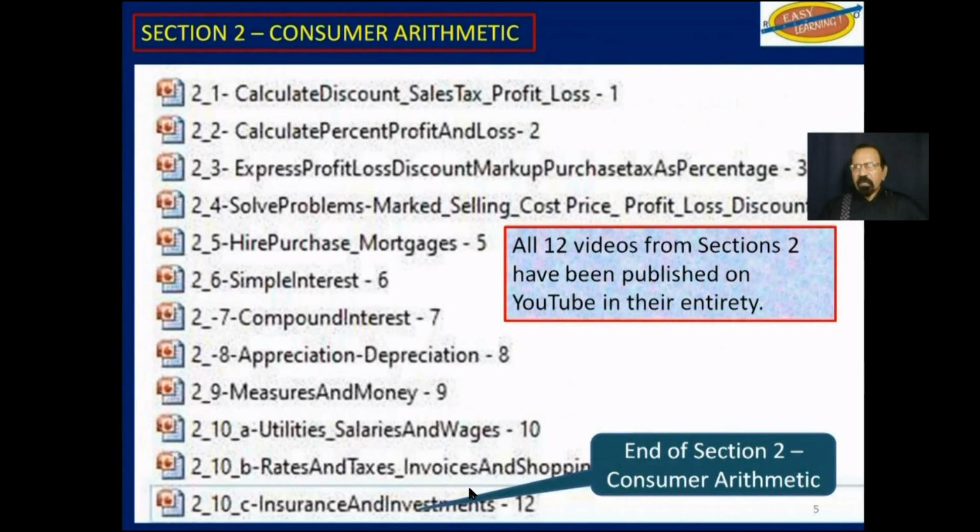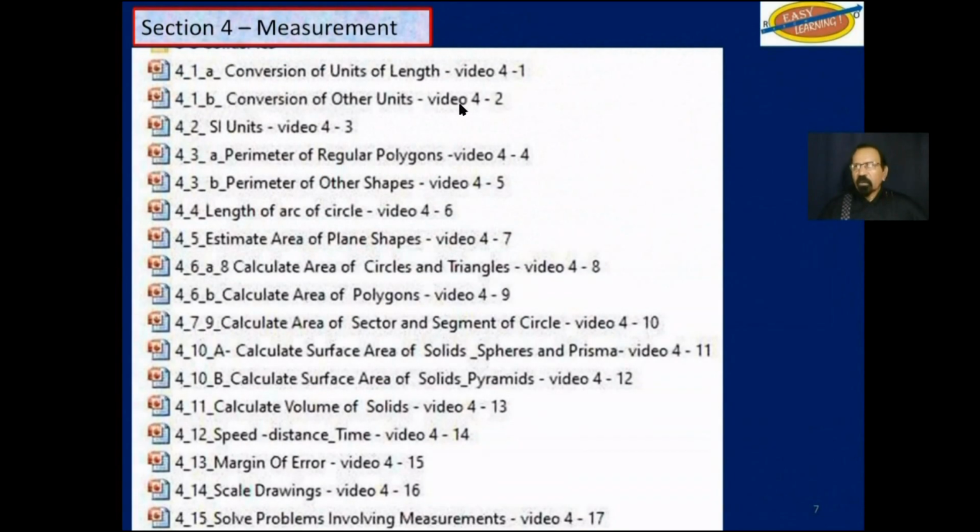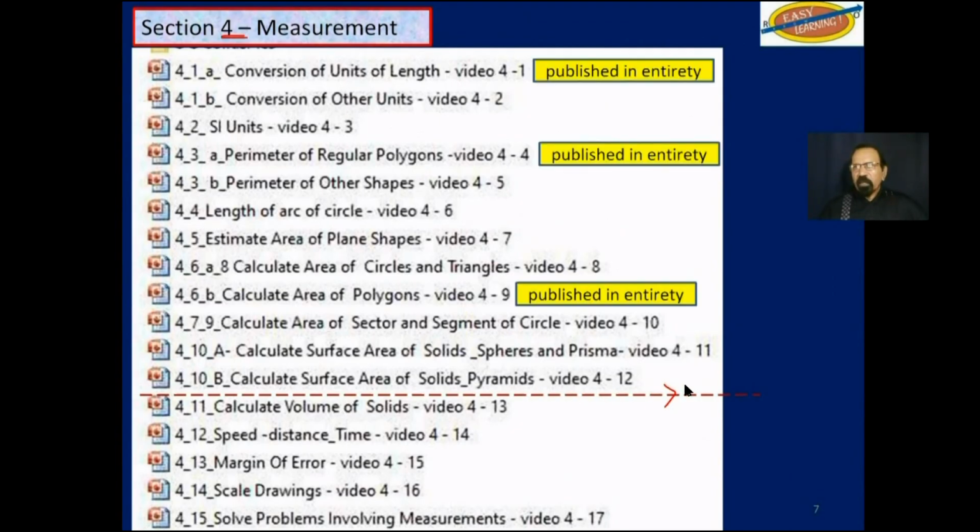So as just stated, all 12 videos from section 2 have been published on YouTube in their entirety. And from section 3, all 6 videos have been published on YouTube in their entirety. We are now at section 4, measurement. At this point, videos 1, 4, and 9 have been published in their entirety on YouTube.